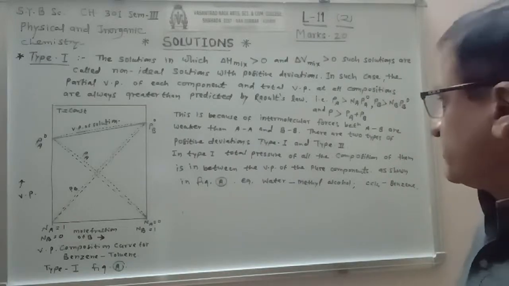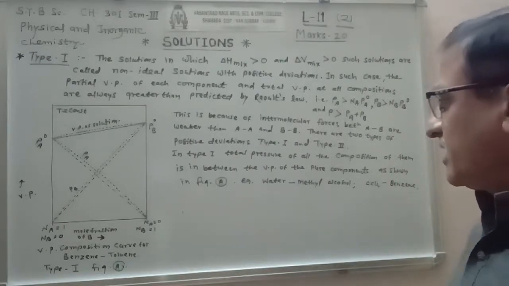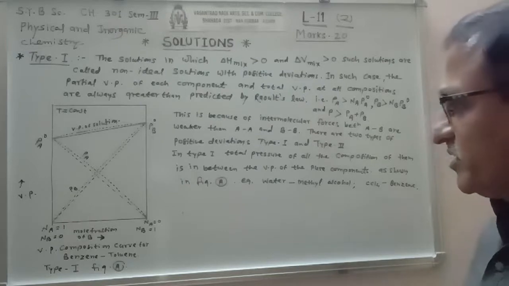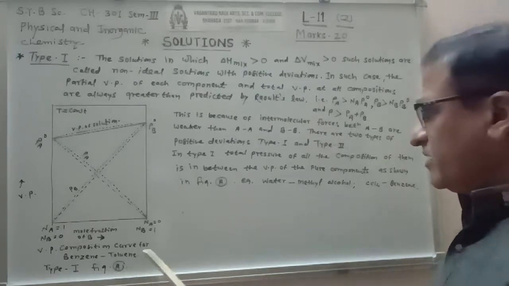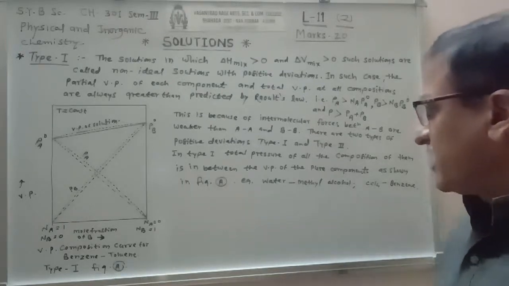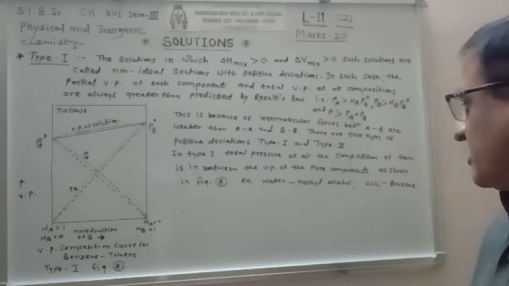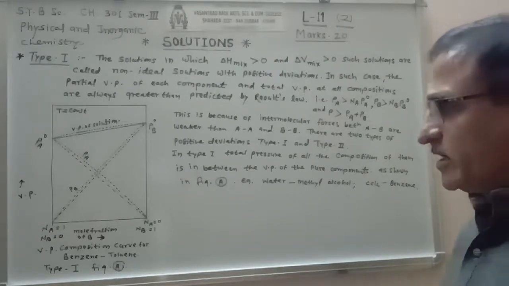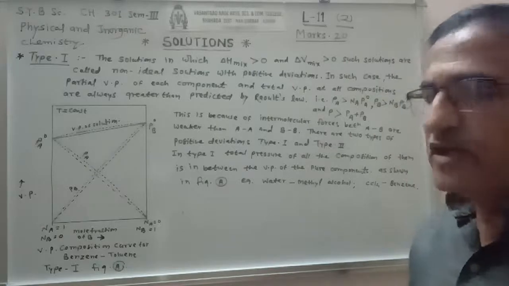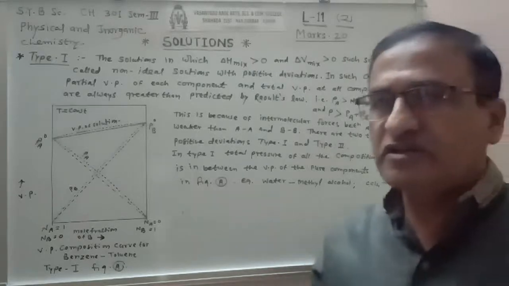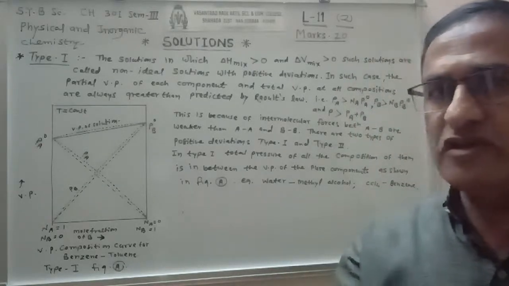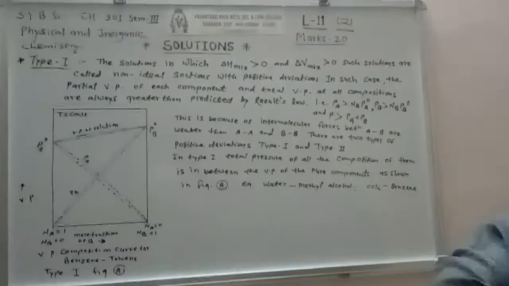In type first, the total vapor pressure is higher than that of the pure components. It is shown in figure A. Other examples are water and methyl alcohol, carbon tetrachloride and benzene. In this way, type first is explained for the non-ideal solutions.